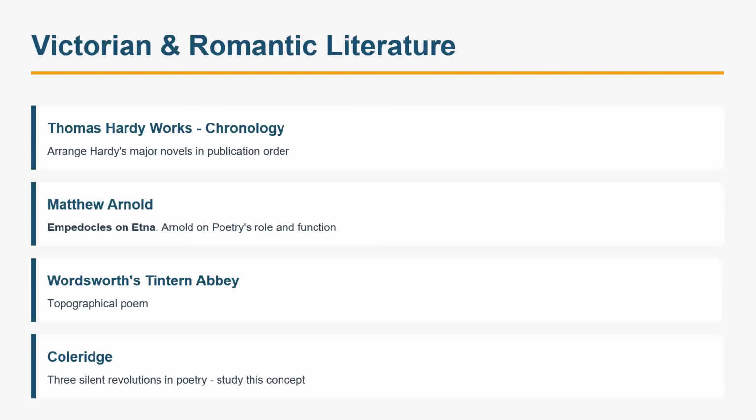Okay, so that is something we could have done very easily. There was a match-the-following question in which we have to link the poem with its characteristics. If you had known this question on Wordsworth's Tintern Abbey, it's a topographical poem because Wordsworth describes the topography, the physical description of the landscape, right? We remember how it describes the whole landscape. So we could have easily done that, right?